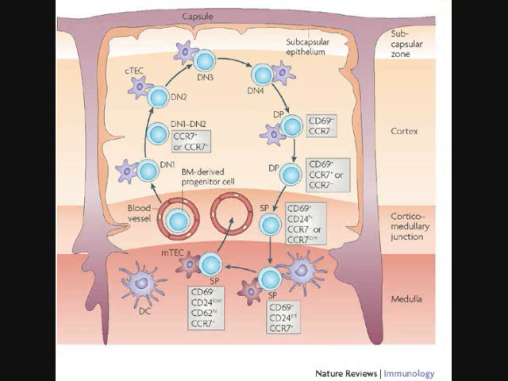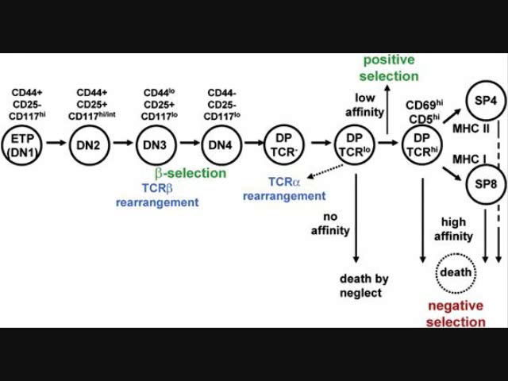The earliest of these will express neither CD4 nor CD8, and we classify these as double negative cells. But as they progress through their development, they become double positive cells expressing both CD4 and CD8, and finally mature to single positive, expressing either one or the other. And then from there, they're released into the peripheral tissues. There's some evidence of double positive T cells in the periphery, but their prevalence and function is uncertain.